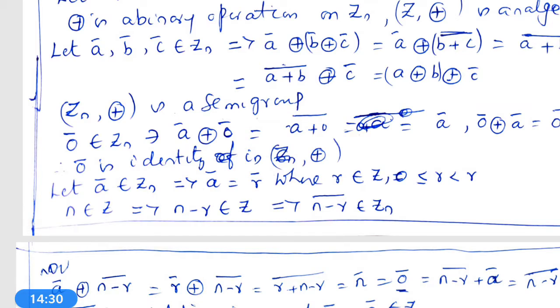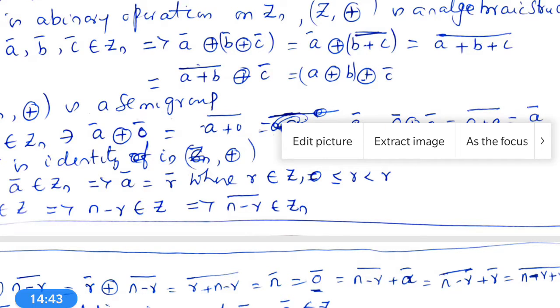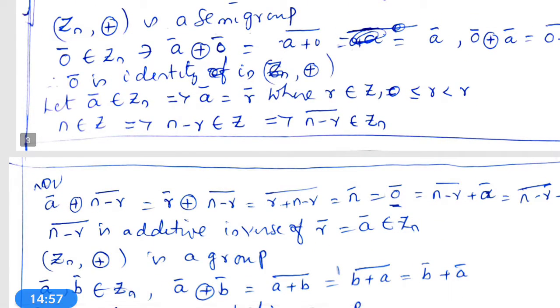Now, 0 bar belongs to Zn such that A bar circle plus 0 bar is equal to bar A plus 0, which is equal to A bar, and 0 bar circle plus A bar is equal to bar 0 plus A, which is equal to A bar. Therefore, 0 bar is the identity in Zn, circle plus.